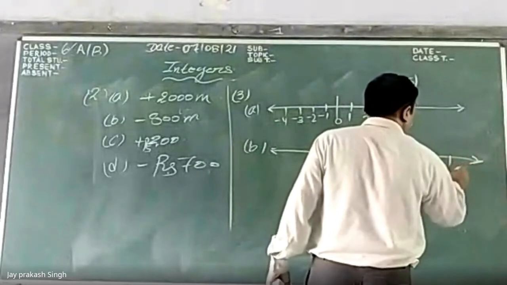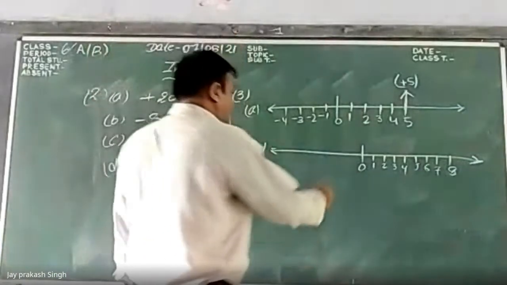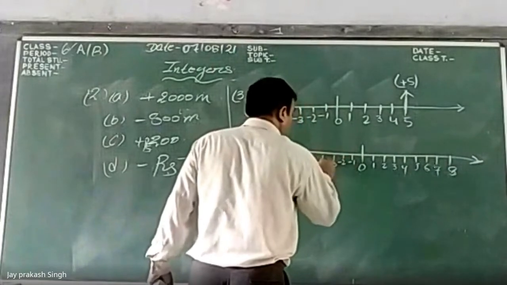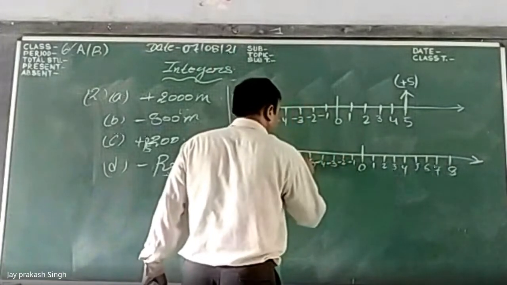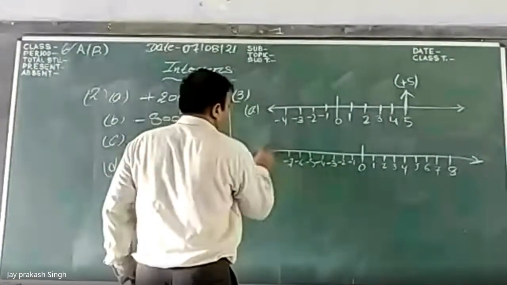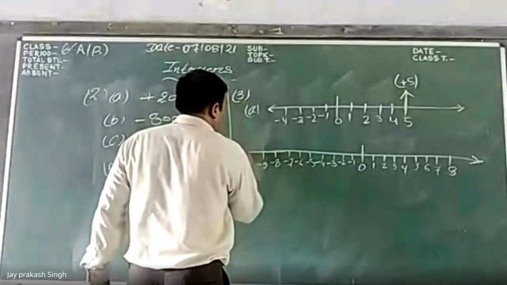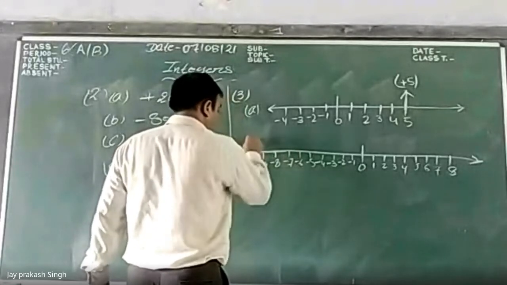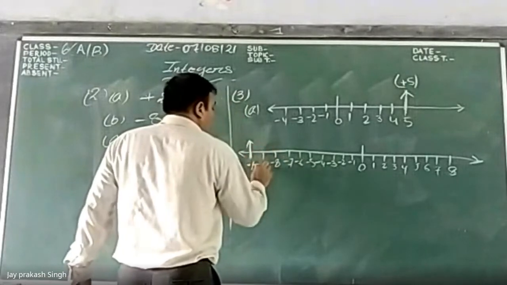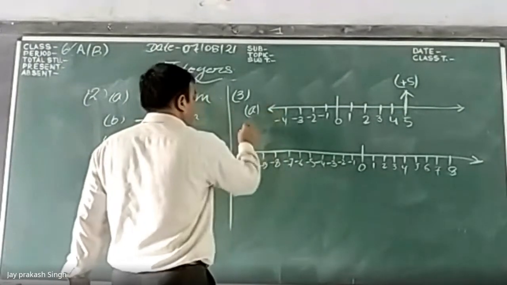In this way we can write down the positive numbers. And on the negative side it will be minus 1, minus 2, minus 3, minus 4, minus 5, minus 6, minus 7, minus 8, minus 9, and here it is minus 10. As you can see, we have represented minus 10 on the number line.